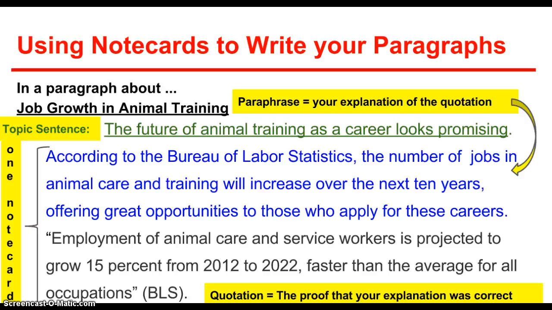So the first one, according to the Bureau of Labor Statistics, the number of jobs in animal care and training will increase over the next 10 years, offering great opportunities to those who apply for these careers, is less specific than the quotation: employment of animal care and service workers is projected to grow 15% from 2012 to 2022, faster than the average for all occupations. Do you see how the quotation is a little bit more specific and it gives some more facts and numbers? Your paraphrase of that, you don't need to include those facts and numbers if you know you're going to use the quotation to prove that.